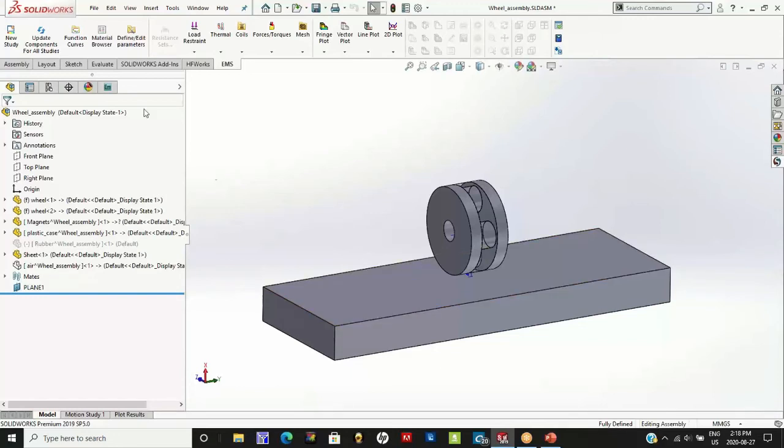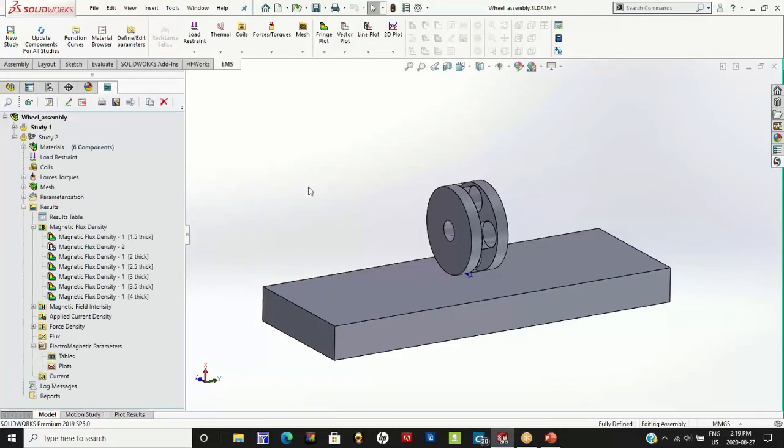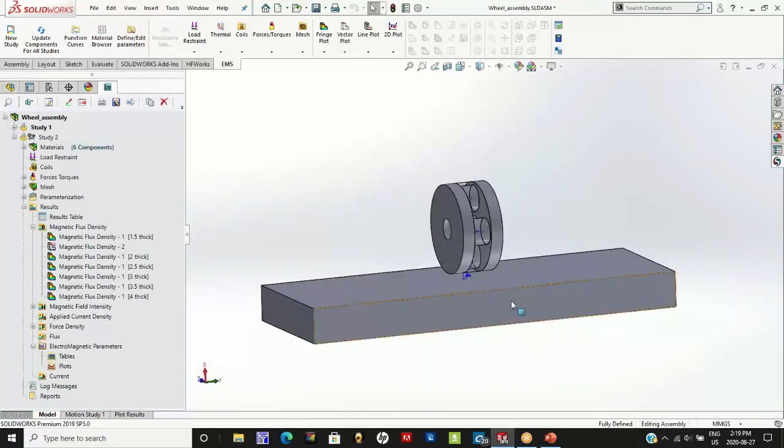That's what I'm going to be showing you next: we are going to parameterize the distance between the wheel and the steel plate. That parameter will be varied, and we are going to study how the force, the performance and the flux vary as I vary the distance.